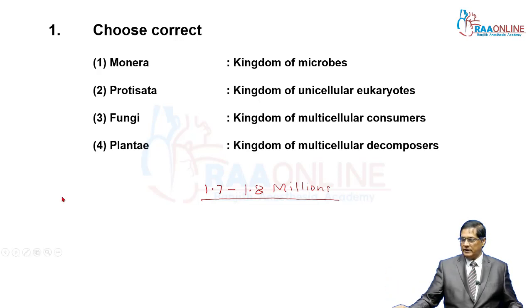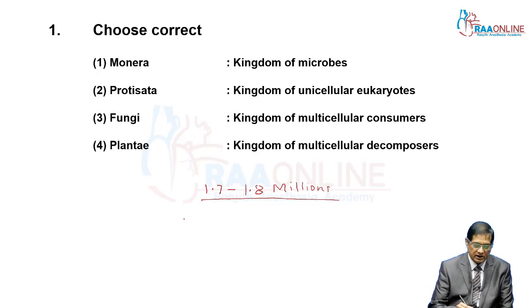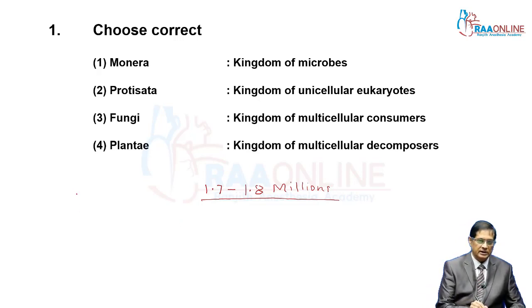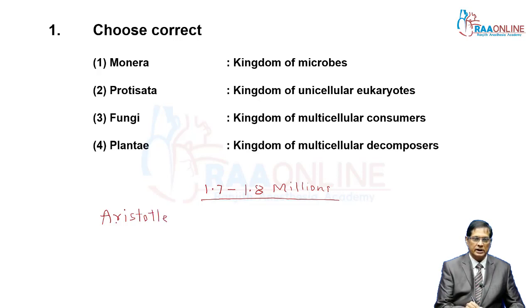He classified organisms, plant as well as animal. Earliest attempt of classification, credit goes to Aristotle, a Greek philosopher.